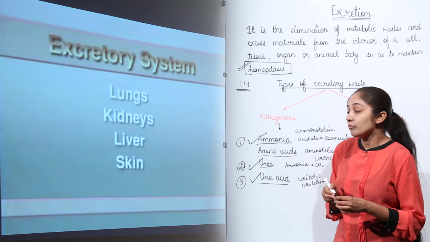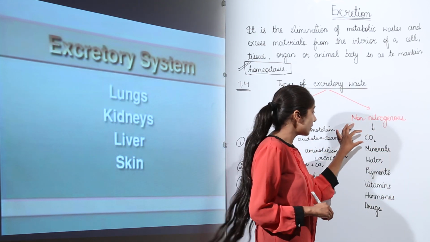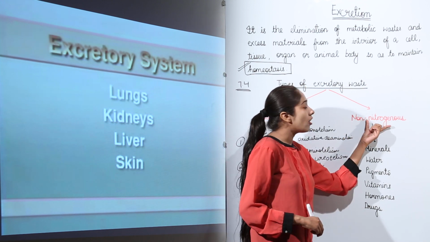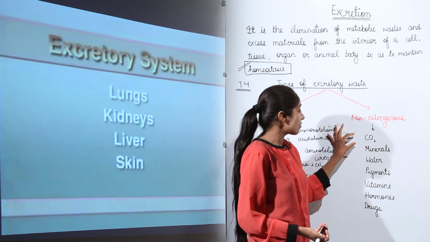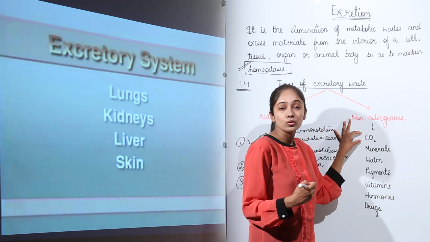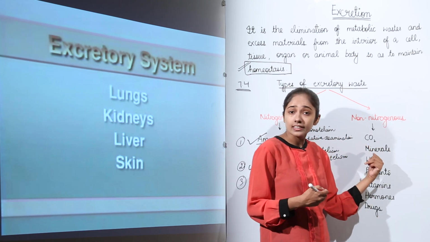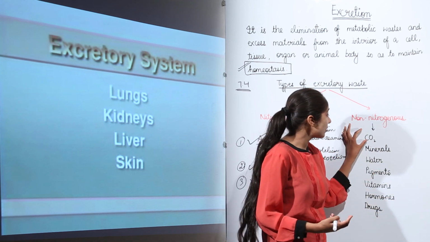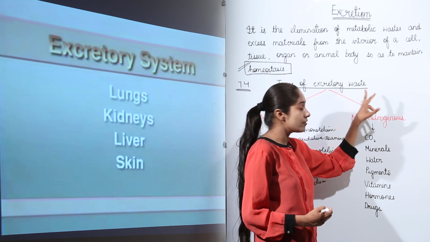Alright. Moving on to the non-nitrogenous excretory waste products, we have carbon dioxide, minerals, water, pigments, vitamins, hormones, drugs. Non-nitrogenous means they do not contain nitrogen, right? Let's talk about carbon dioxide first. As you all know, the waste product of respiration is carbon dioxide. We take in oxygen and we give out carbon dioxide. So this carbon dioxide needs to be removed, which is a part of non-nitrogenous excretory waste.